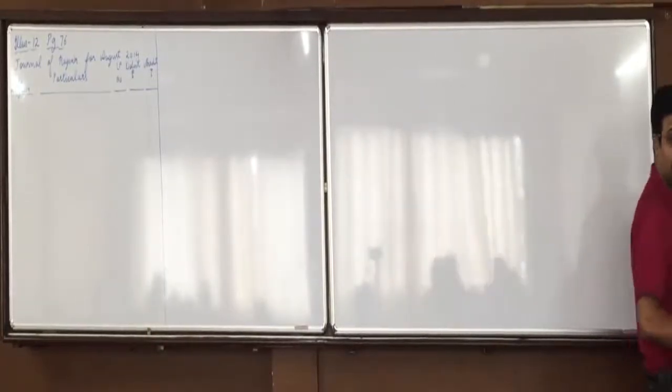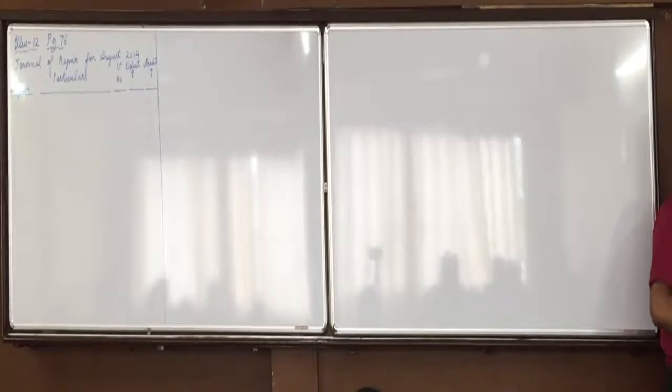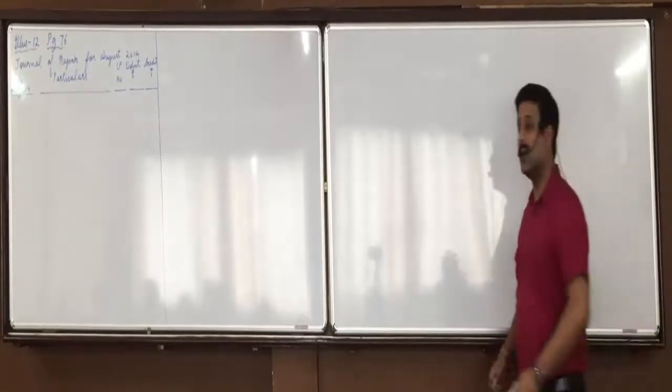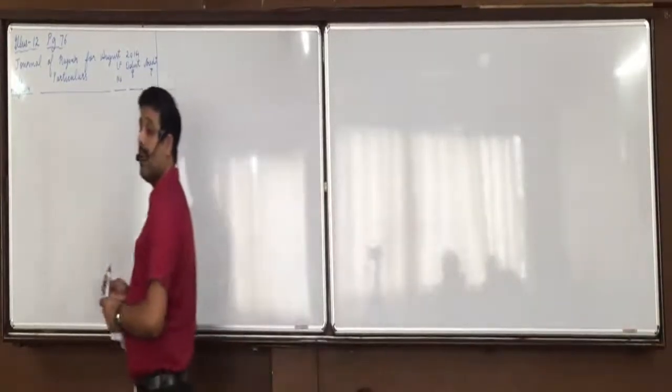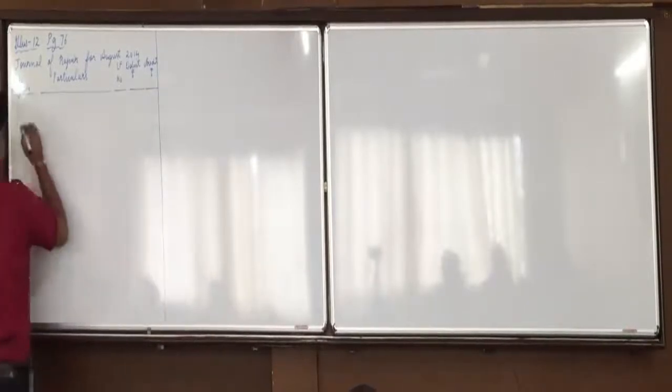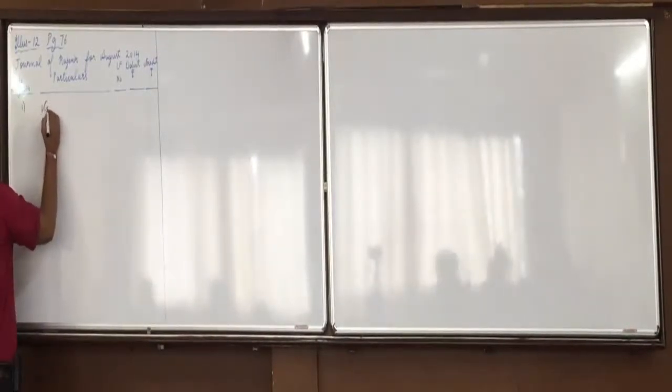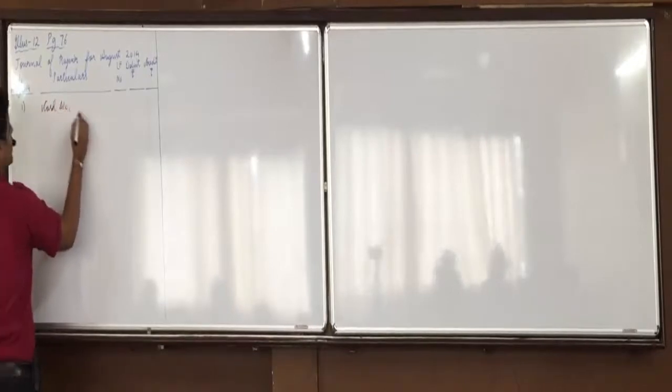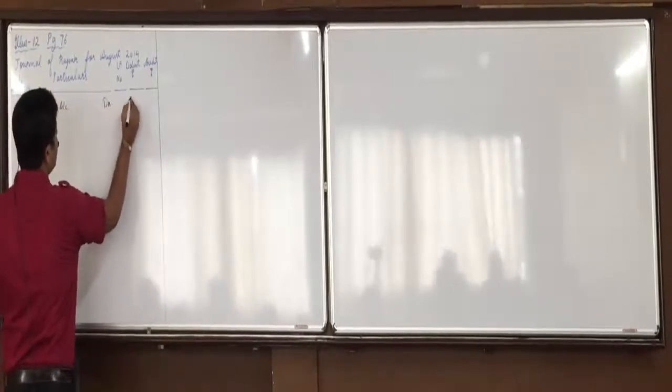I'll not be asking you anything, otherwise you'll not be able to finish it in 3 periods. I'll be directly explaining it to you, so that we can finish it in maximum 2 lectures. A business is commenced with introduction of cash 50,000, receivables 25,000, liability 10,000 and stock of goods 15,000. Now, all the debit accounts we write first. So, cash comes in, debit what comes in, cash account debit 50,000.